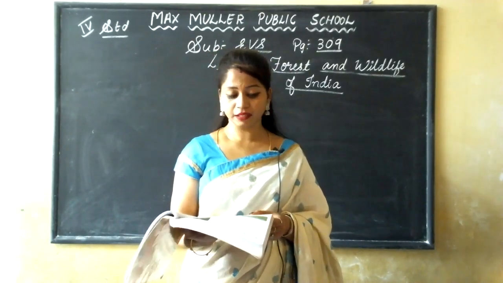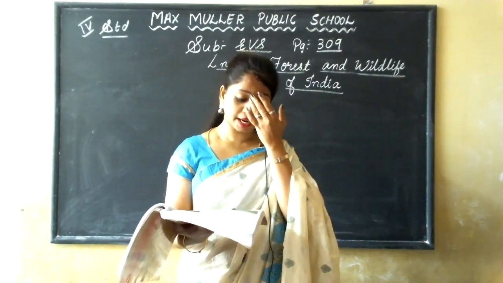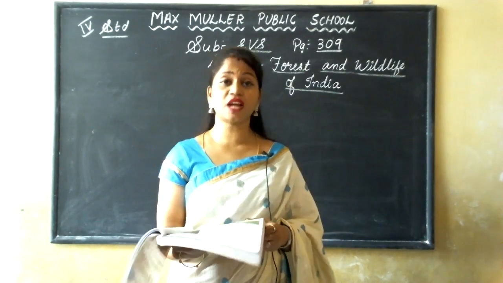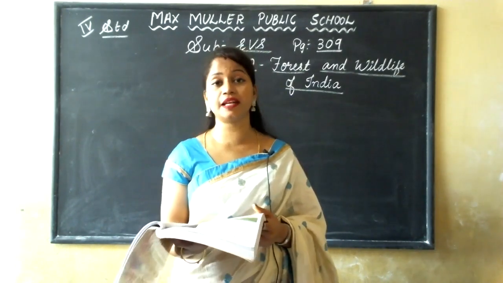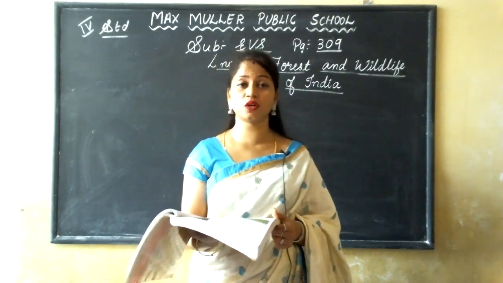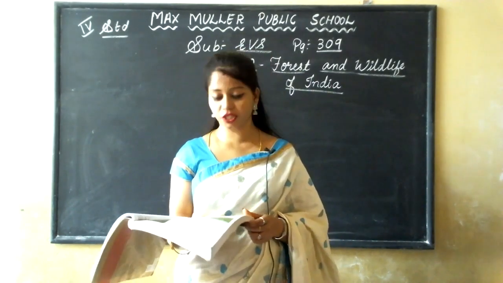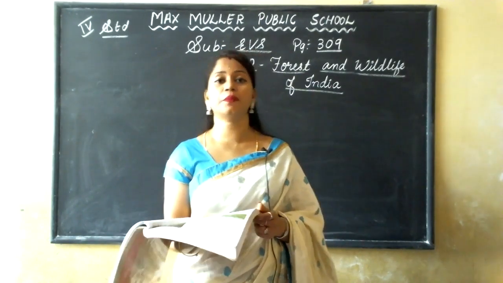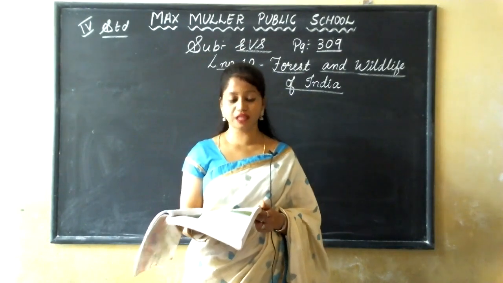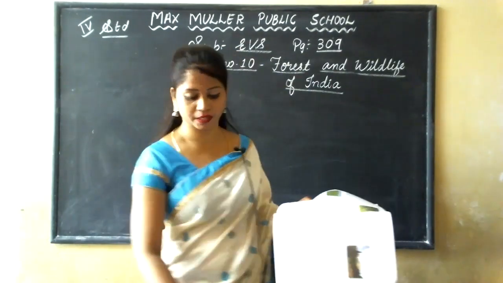In India, these forests are found in areas of Rajasthan, Gujarat, Madhya Pradesh and Uttar Pradesh. In India, where can we see this forest? In the areas of Rajasthan, Gujarat, Madhya Pradesh and Uttar Pradesh. It is tropical thorn forest.